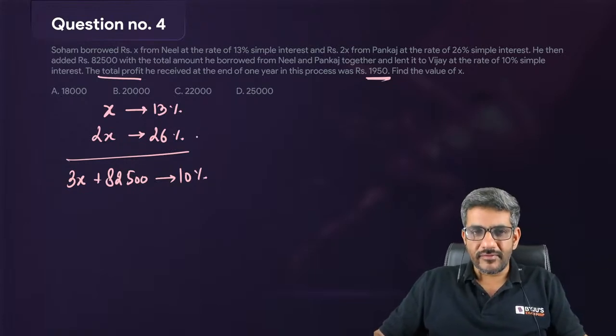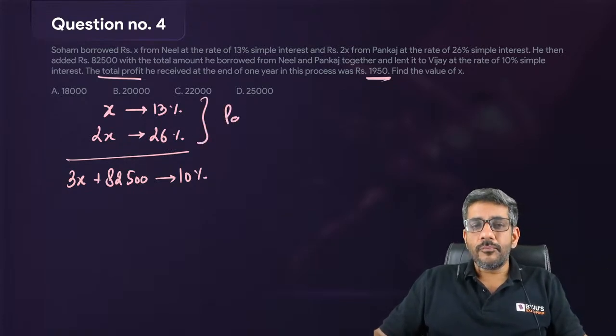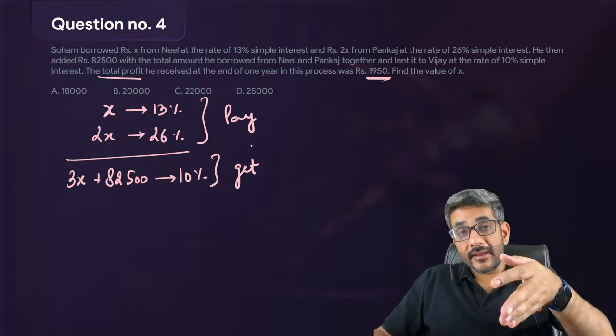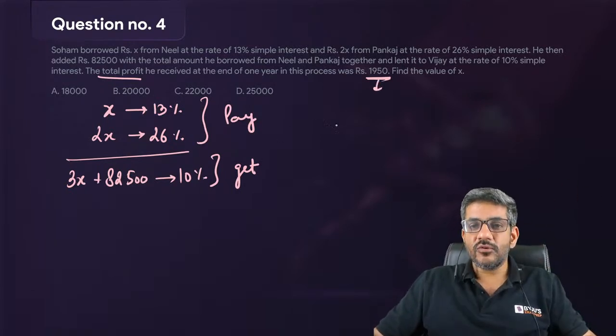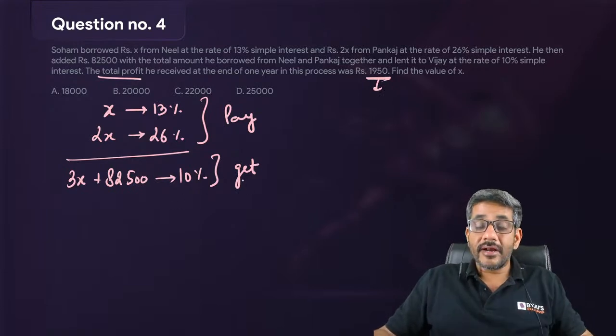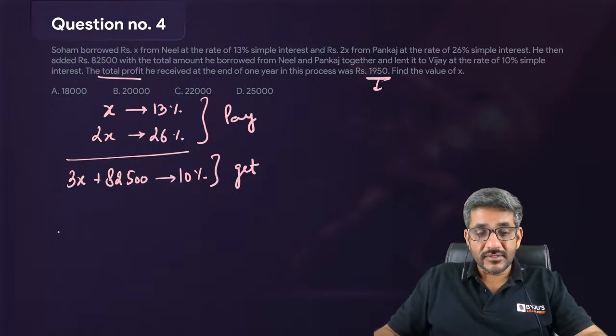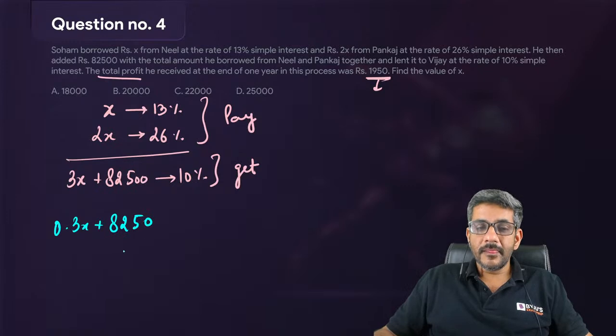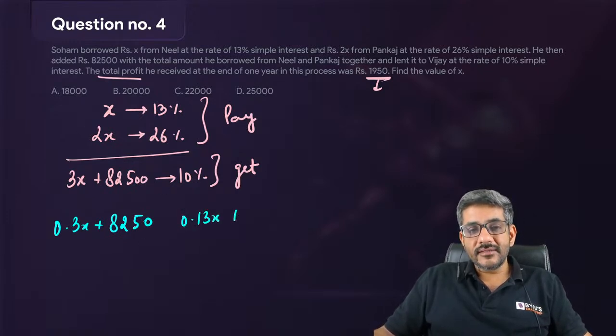Now, how do you get the profit? This is something that you have to pay. When you borrow, this is the interest that you pay. This is something that you will be getting, right? So what you are getting and what you are paying, there must be a difference of 1950, only then you can get a profit. So what are you getting? You are getting 10% of this. 10% of this would be 0.3x plus 8250. This is what you are getting. And what are you paying? You are paying 0.13x on x and 26% on 2x, that is 0.52x.